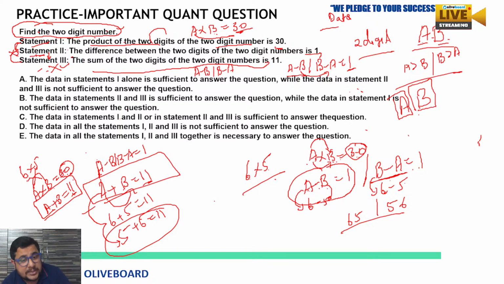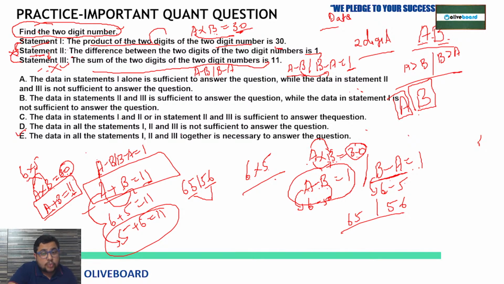The confirmation we will get, we are having two options, either 6 and 5 or 5 and 6, which we are getting here. But we need a confirmed value, because they are asking for the number exactly. So what we can say, no, we cannot determine it even with the help of all three statements. So our answer is going to be: data in all these statements, first, second and third together, is not sufficient to answer. Option D is the correct answer here.